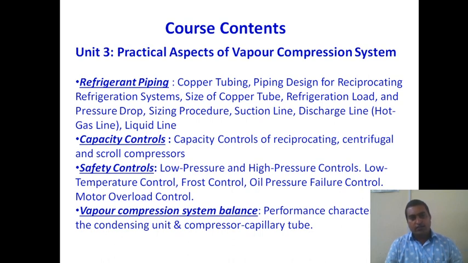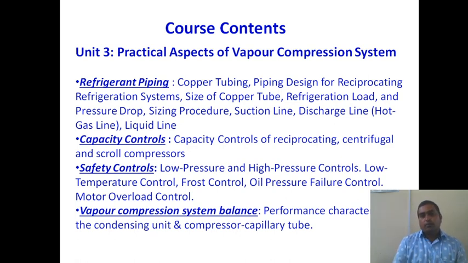In the practical aspects, first we are studying refrigerant piping. Refrigerant piping is nothing but the pipes which we use for connecting different components. For example, the compressor is connected to the condenser, the condenser to the expansion valve, and the expansion valve to the evaporator by piping, and there are always 2 pipes, one inlet and another one outlet. So inlet and outlet piping are also there, and that piping we have to study. When refrigerant is flowing through those pipes, depending upon the capacity, the size of the pipe will be different. So how to select pipe of different diameter, that we have to study.